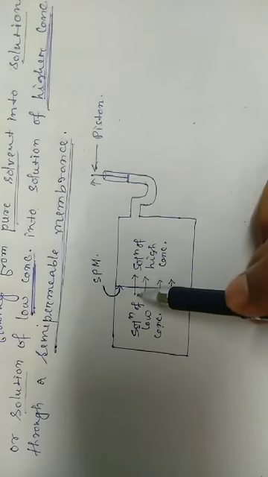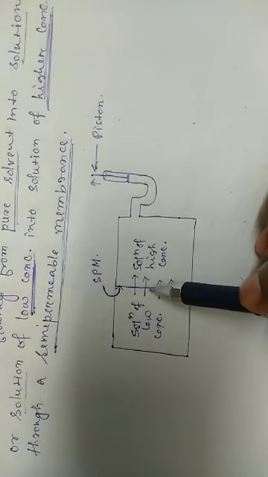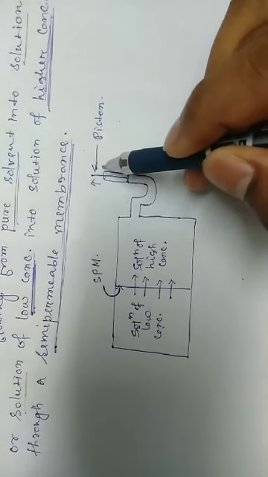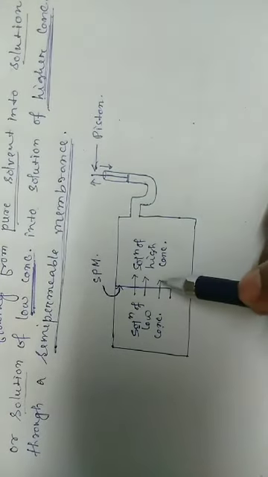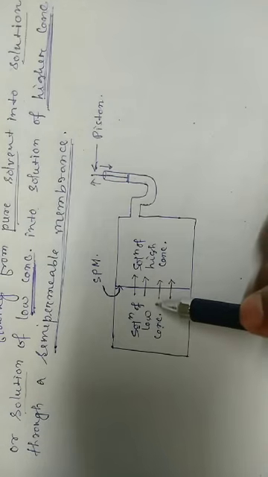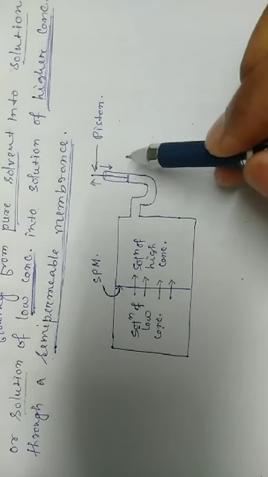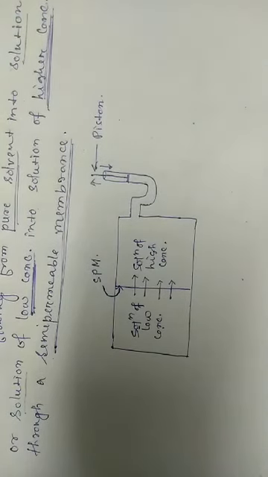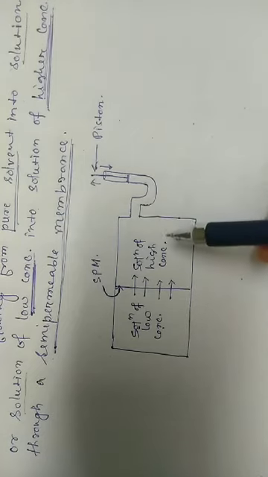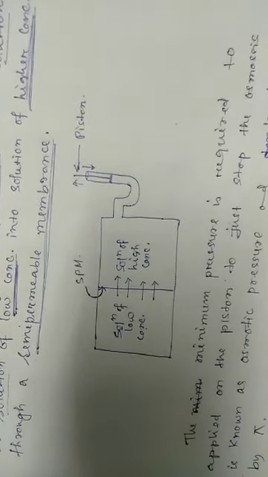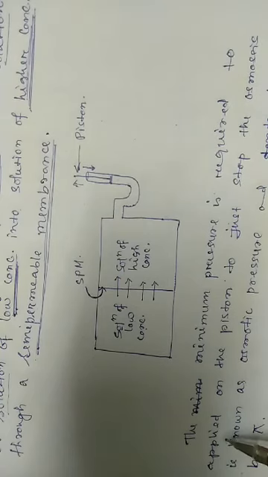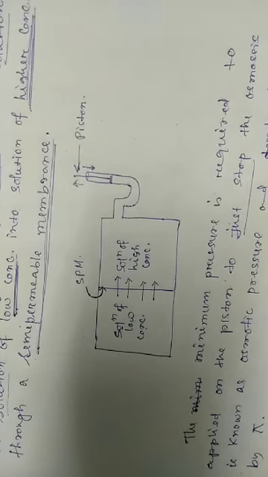Suppose we want to just stop the direction of osmosis. To just stop osmosis, what do we have to do? We have to apply pressure on the piston. The minimum pressure that must be applied to just stop osmosis is known as osmotic pressure, and it is denoted by the symbol pi.